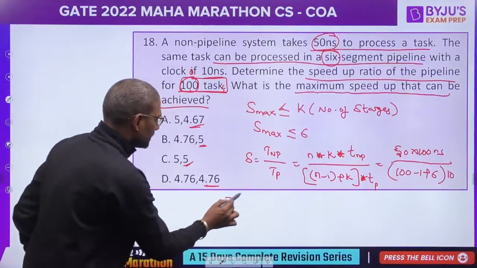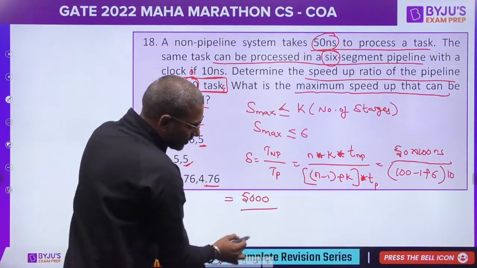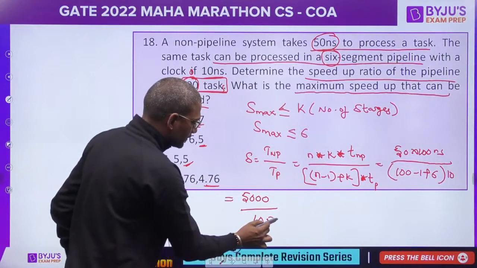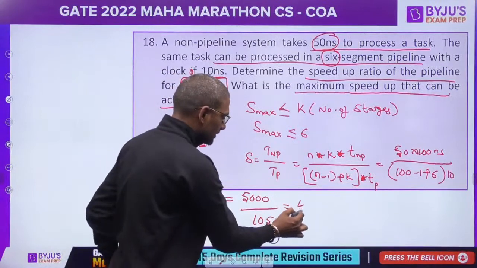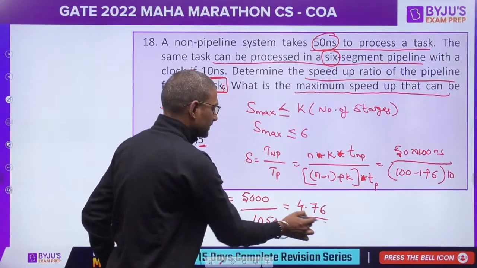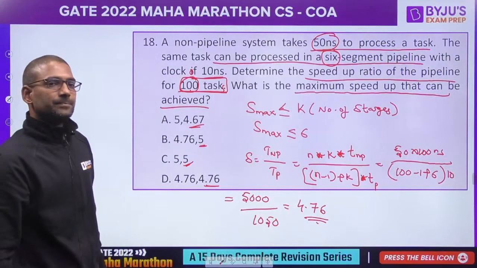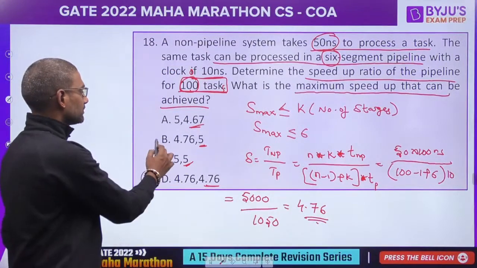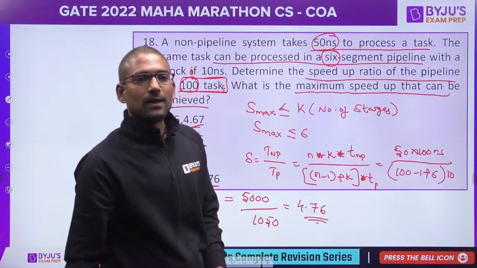So this is nothing but 5000 divided by 1050. You will get what is the speed up? 4.76. Okay, yeah, De Villiers.